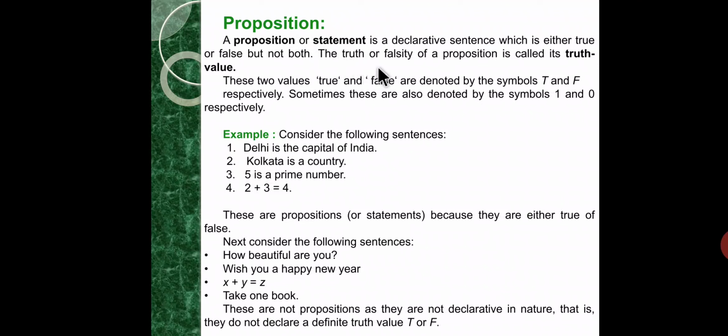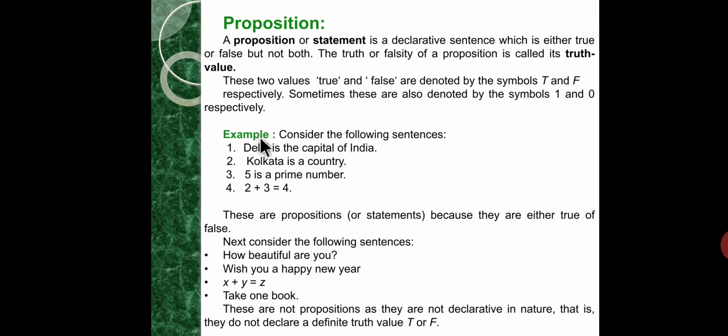The truth or falsity of a proposition is called its truth value. Truth values are of two types: true or false. They can be denoted by T and F, and sometimes by the symbols 1 and 0, where 1 is for true and 0 is for false.